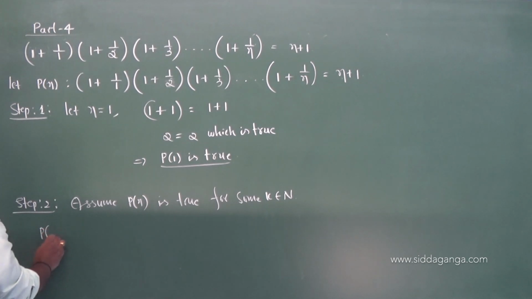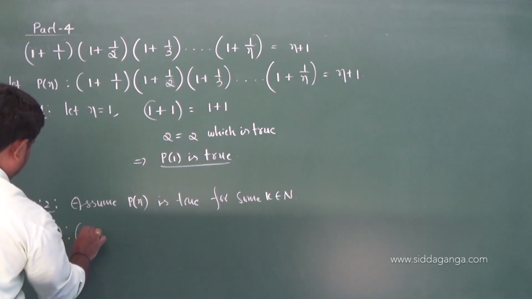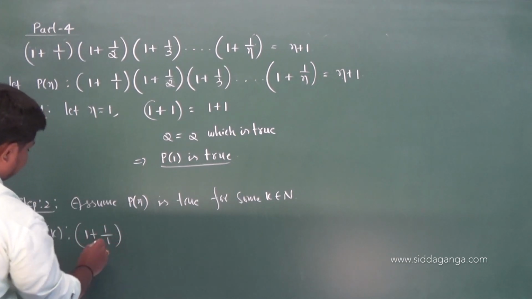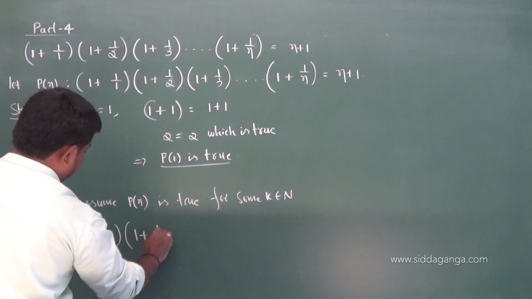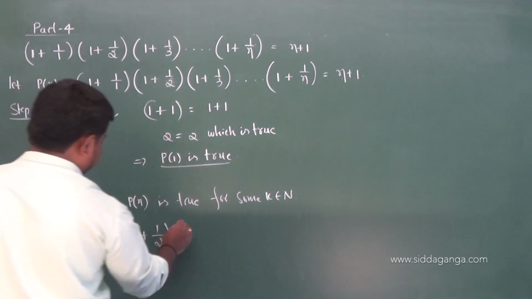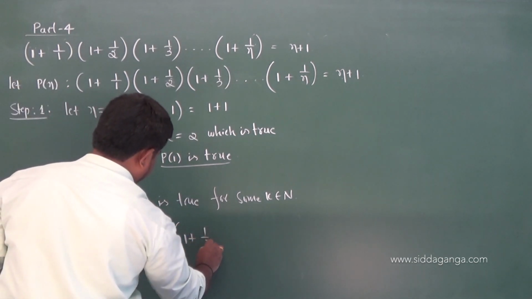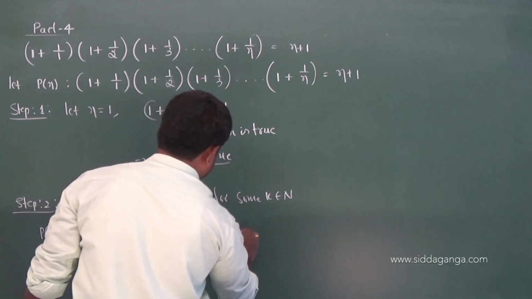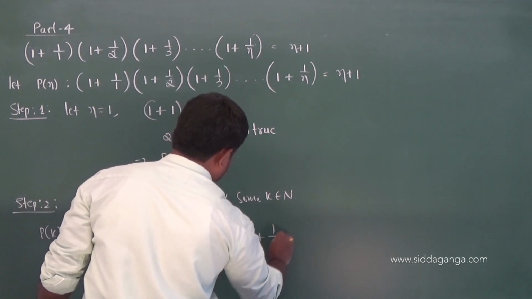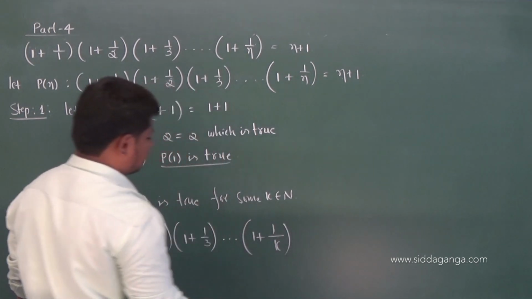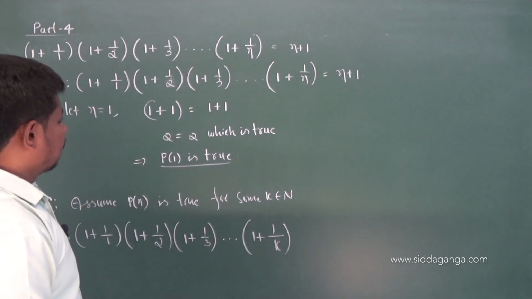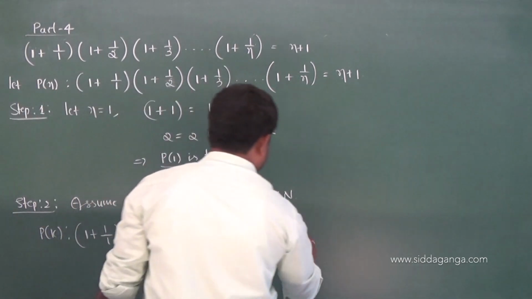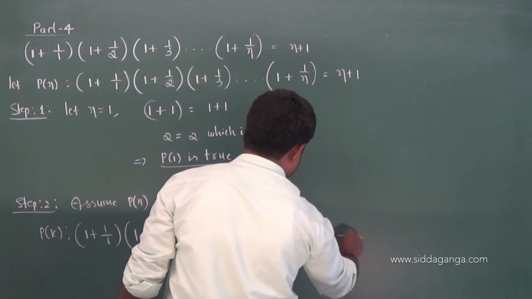So P of k is 1 plus 1 by 1, into 1 plus 1 by 2, into 1 plus 1 by 3, up to 1 plus 1 by k, with k in place of n, should be equal to k plus 1.